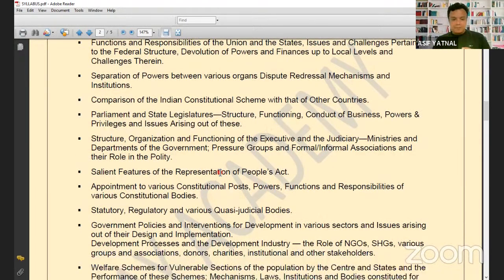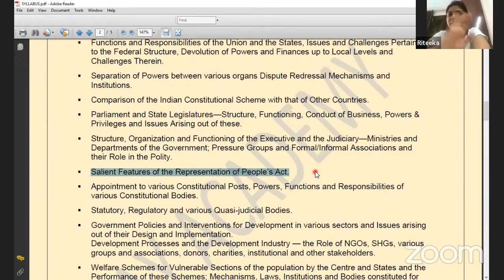Now again, say salient features of the Representation of the People's Act. In this year's mains exam, one question is related to the salient features of the Representation of the People's Act. There is one question, the last question of the GS paper 2. Have you seen this year's mains question paper? I have just gone through it, I haven't seen it properly. I'll go through it again.